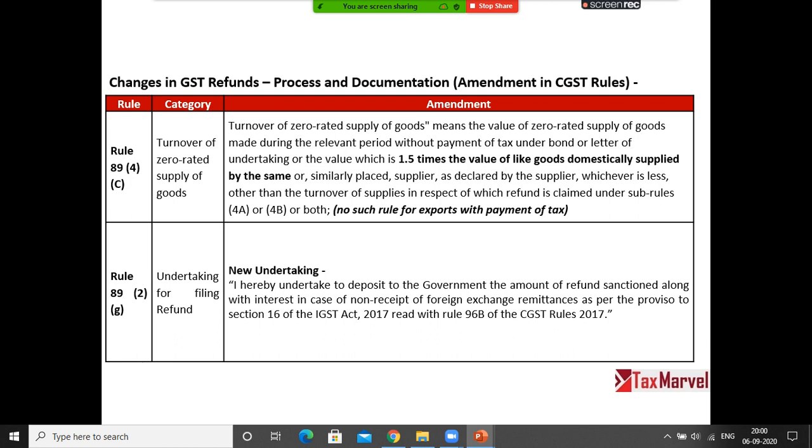from 1st April 2020, you have to give a declaration to government that realization of export proceeds will be as per FEMA guidelines. FEMA guidelines means within 9 months from the date of export, you will get the realization from your customer in convertible foreign currency, right? In case you are not getting the money in convertible foreign currency and you have already claimed refund from government, you have to return the refund to the government along with interest if the remittance is not received within the time prescribed as per FEMA guidelines or any extension taken by you for receipt of foreign currency, right?